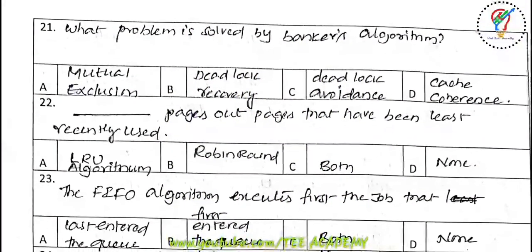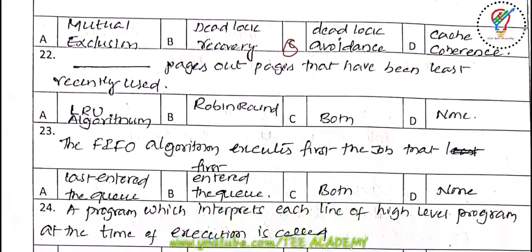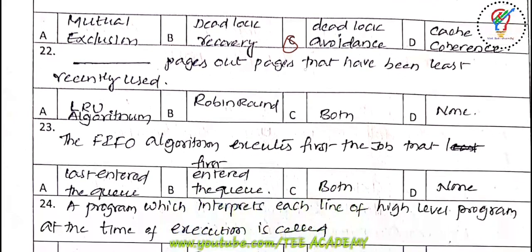Next one, 21st question. What problem is solved by Banker's algorithm? Mutual exclusion, deadlock recovery, deadlock avoidance, cache coherence. So the answer is deadlock avoidance. Next one, dash pages out pages that have been least recently used. The options are LRU algorithm, round robin, both, none. The answer is the LRU algorithm.